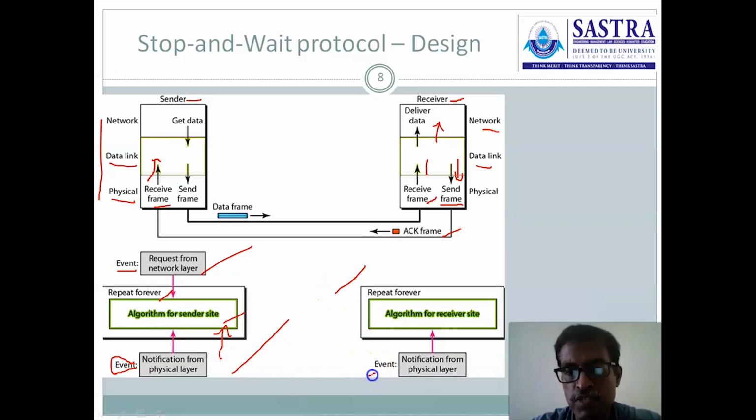Come to the receiver side. At the receiver side only one event occurs. What is it? The event is nothing but the receive frame event. Whenever the receive frame event is received, that notification is transferred to the data link layer. Then in the data link layer at the receiver, that algorithm will be executed and the data is delivered to the receiving process.